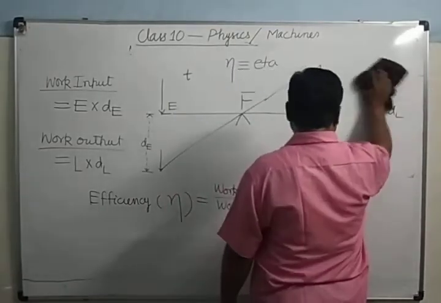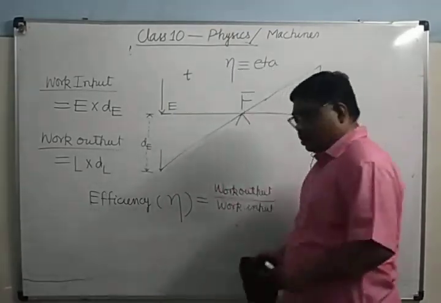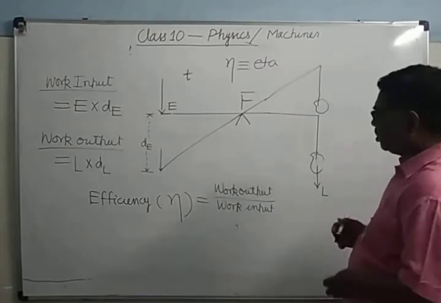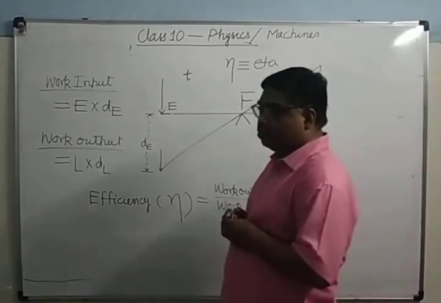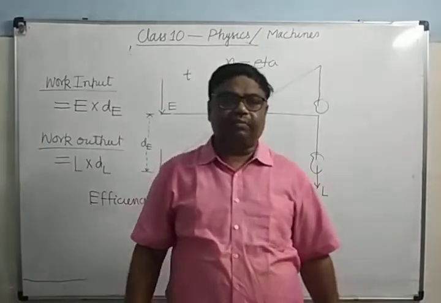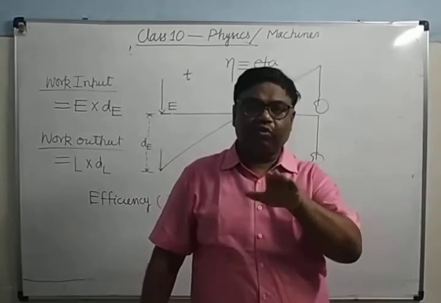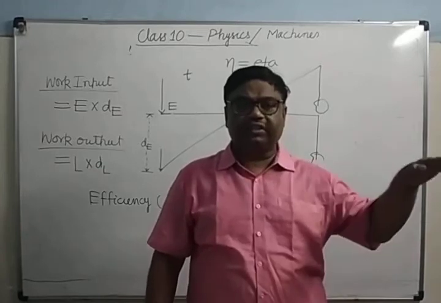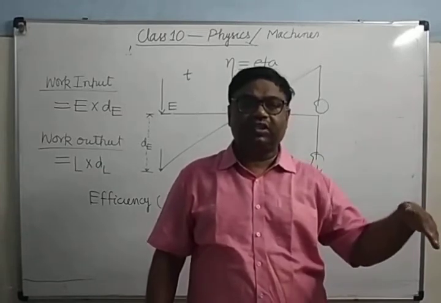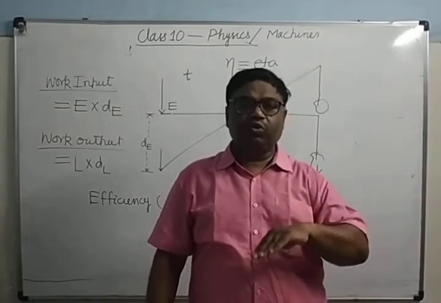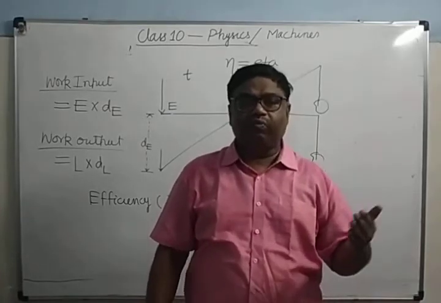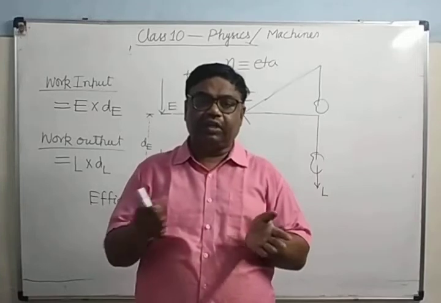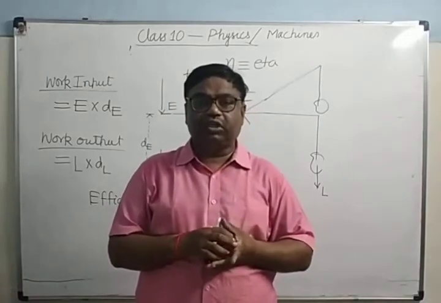Now you can see here. What is the work output here? One more thing I want to tell you: if the machine is ideal, meaning there is no factor causing the loss of energy, no useless load, no undesirable load, then no energy will be spent in overcoming the useless load.